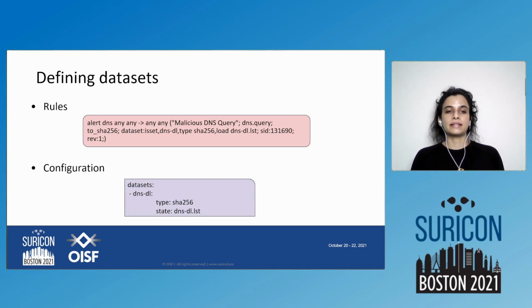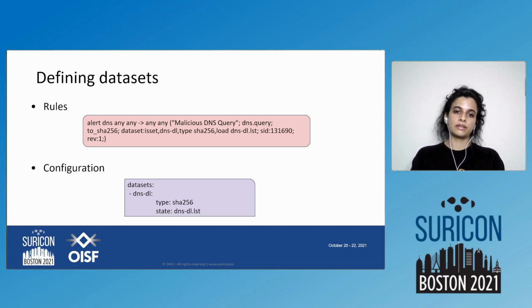We can define datasets two ways. We can define them within the rules with the dataset keyword or with the configuration, suricata.yaml, under the datasets key. So here we have an example rule for DNS query again. Here we are using a transform and then a dataset. We are checking if a particular dataset is set and if the type matches what we were expecting, and that we load all the dataset values from this particular file.